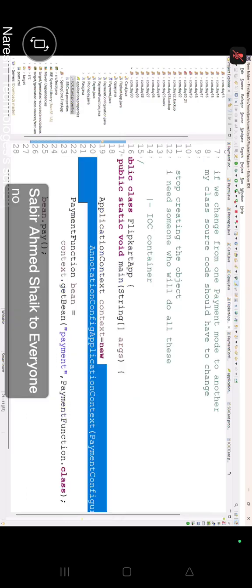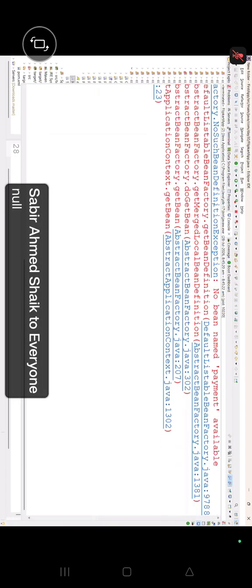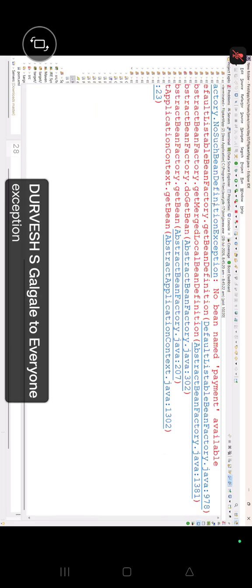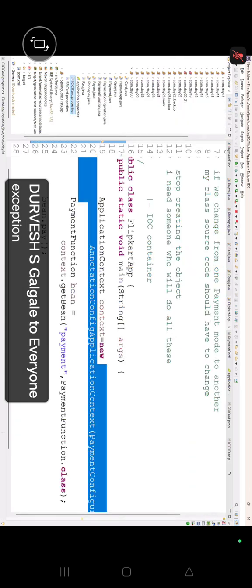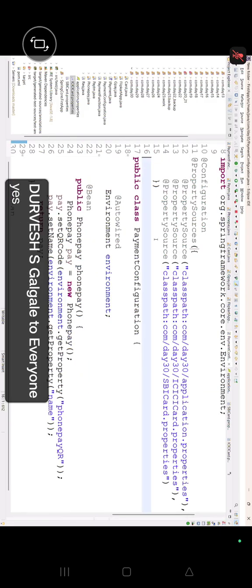I'm asking you. Now I'm going to run the program. What answer are we going to get? No such bean definition found. Why? Because we have both configuration and annotation approaches now. The IOC container I had given the configuration approach, but what about the annotation approach? That's why we are going to write here @ComponentScan, and then basePackages, and then we have to provide the package. What is the package? com.day30, right? Yes, day30 is there.